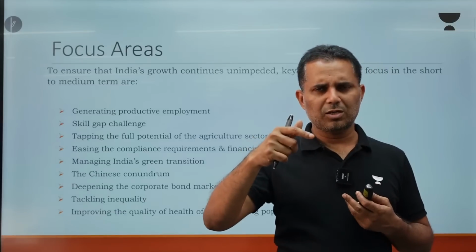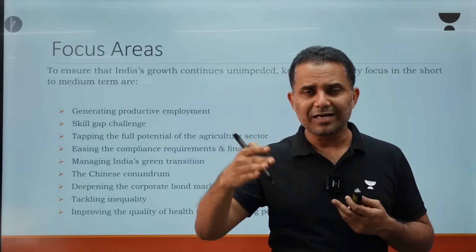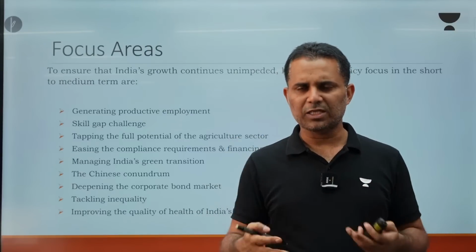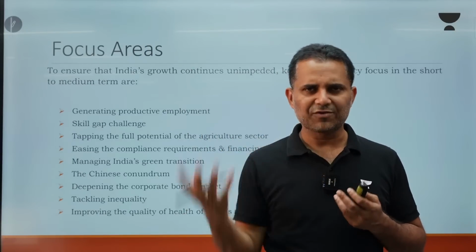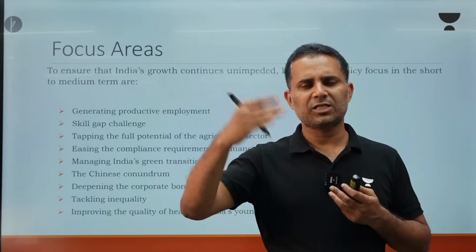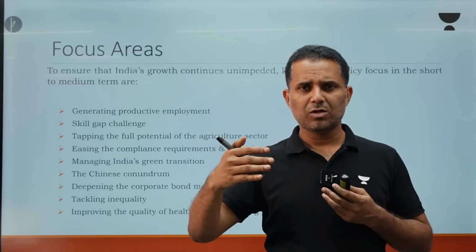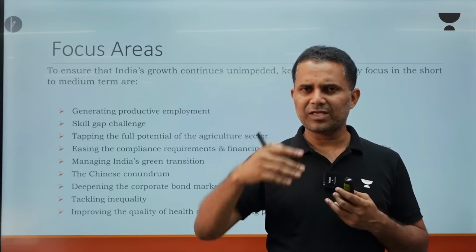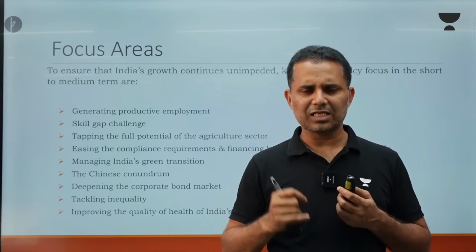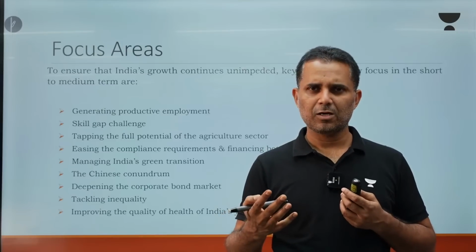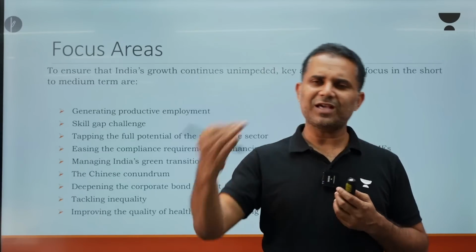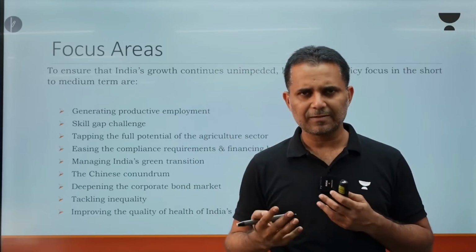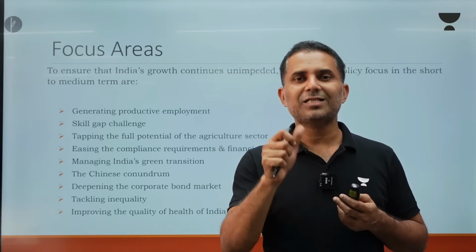Now, you may remember that post-COVID we banned FDI from China because we thought that at that time the stock prices were low, and the Chinese companies could do acquisitions, they could acquire companies. So we put a restriction on Chinese companies. Now we want investment from abroad. We want investment from China in various new technologies, electric vehicles and others, manufacturing of mobiles. So we want to bring FDI from China, but there is a concern with China, the border and other tensions. So that's called the Chinese conundrum.